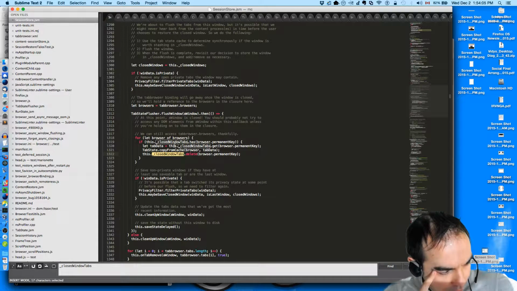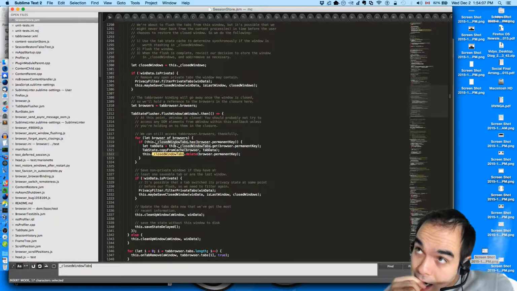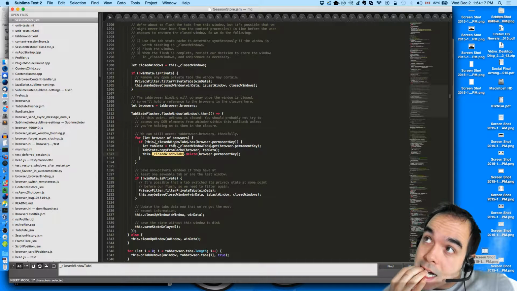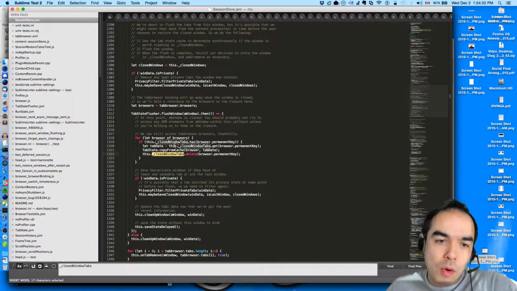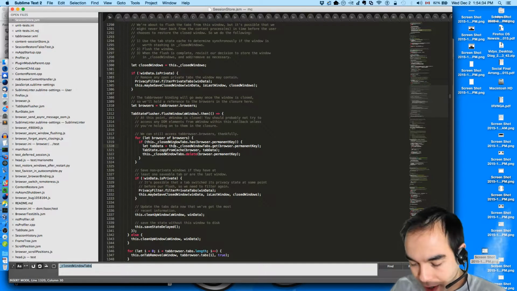When we choose to forget the closed window, I suppose we could create a new array.